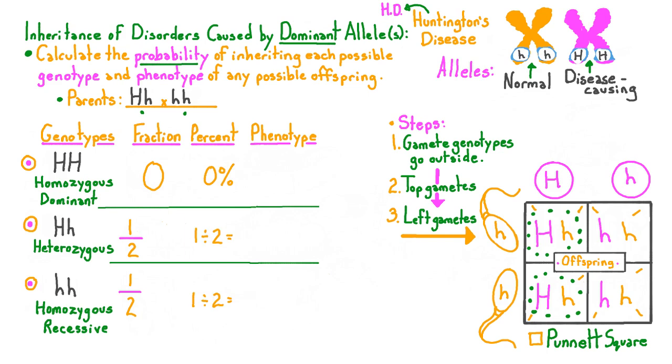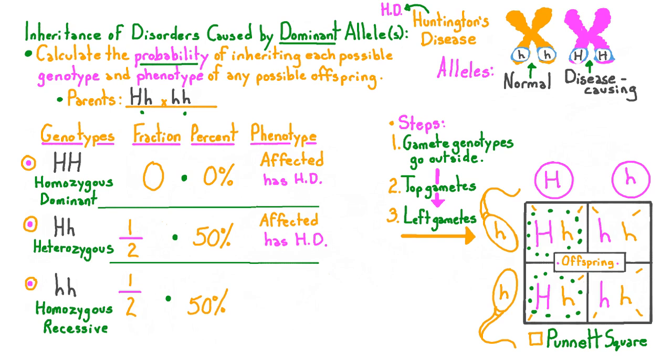To calculate the percents, divide the numerator by the denominator, which gives us 0.5, and multiply by 100%. So the chance of any child born to this couple inheriting the homozygous dominant genotype is 0, while the chance of inheriting the heterozygous genotype is 1/2 or 50%, and that's the same for the homozygous recessive genotype.